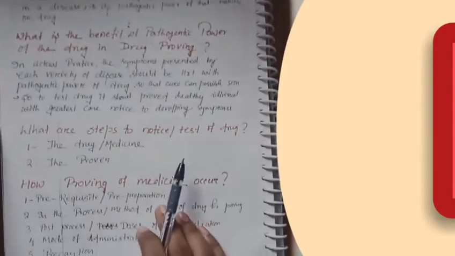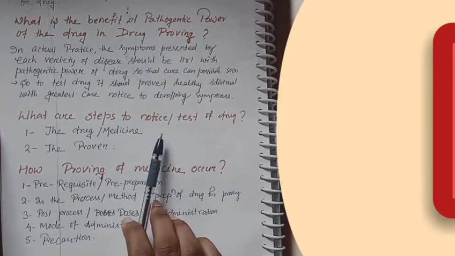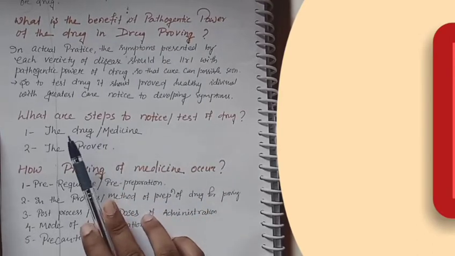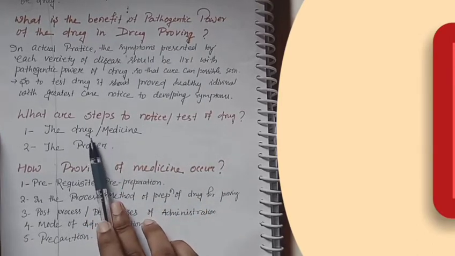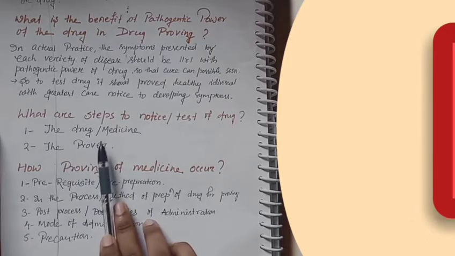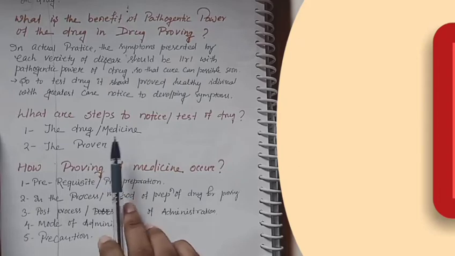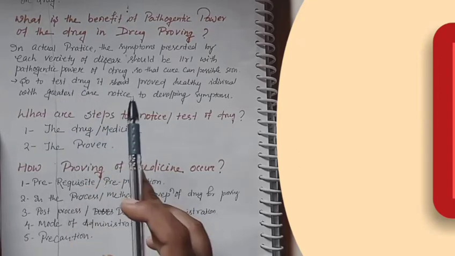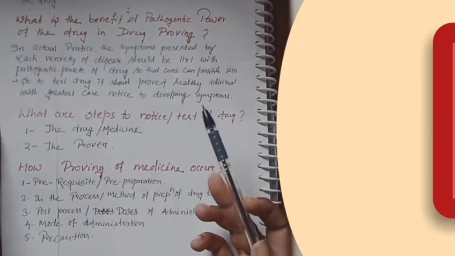Now we go towards how to test the drug. There are two requirements: one is the drug or medicine, and the other is the prover. These two requirements are fulfilled in drug proving, so that the drug can be proved.